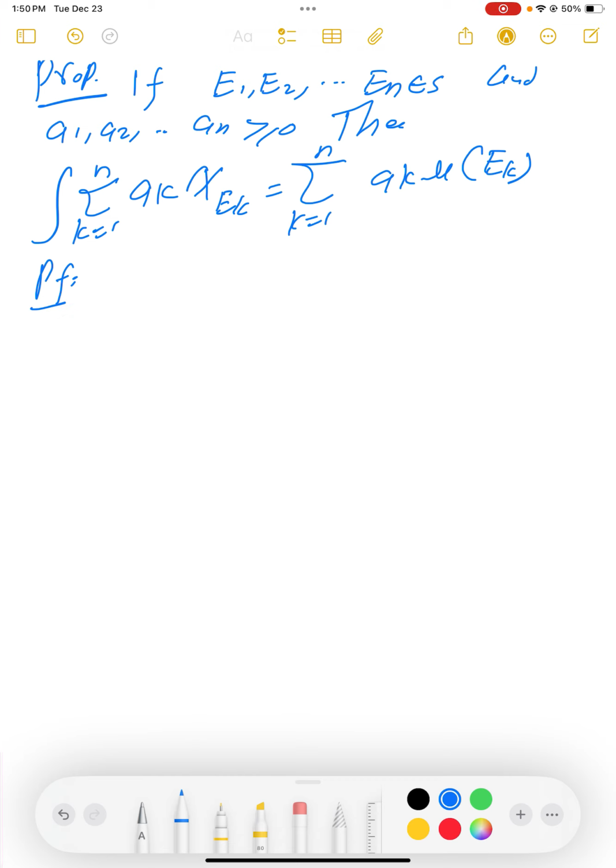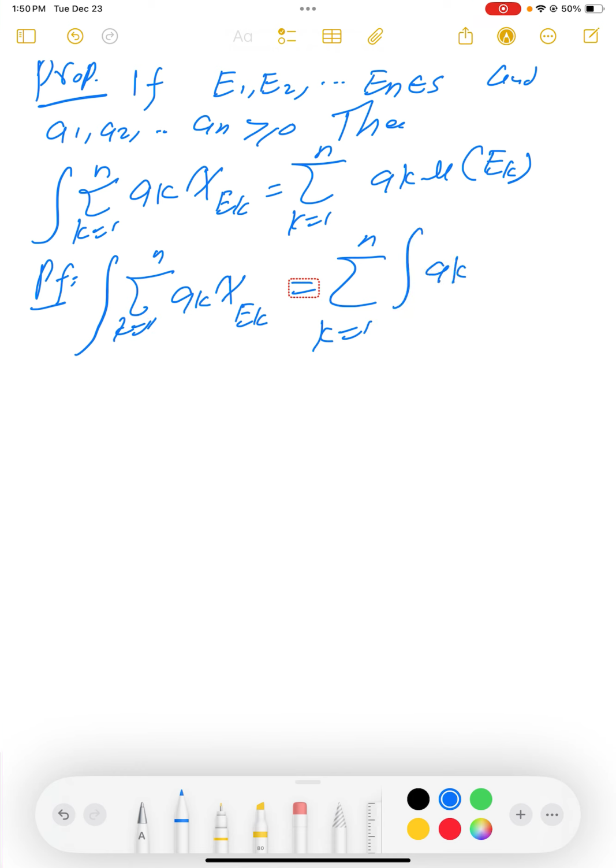So the proof. Now since we already know that, by induction, the integral of the sum for k equal to 1 up to n of ak times the characteristic function of Ek is the sum for k equal to 1 up to n of the integral of ak times the characteristic function of Ek d mu. That's by induction.